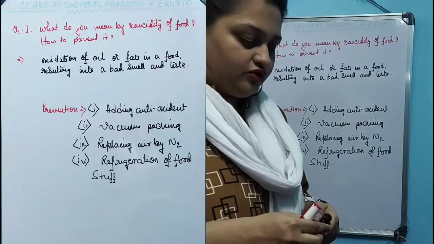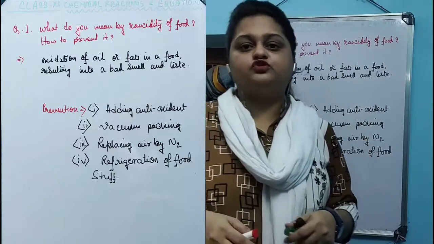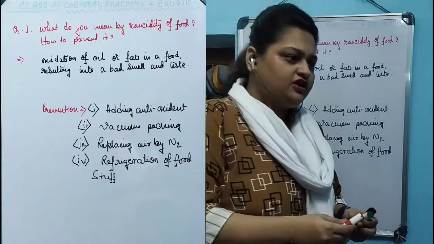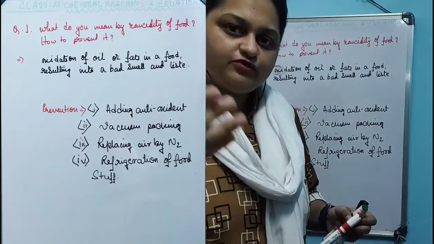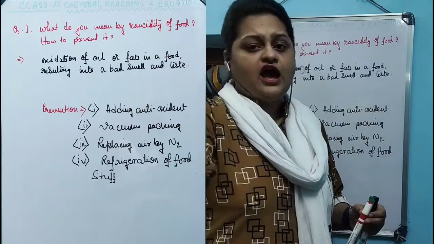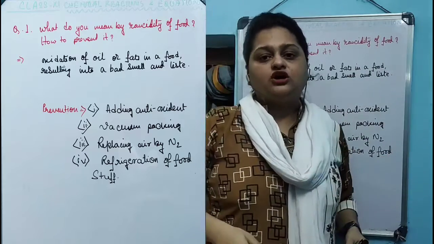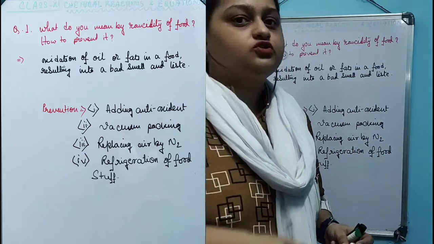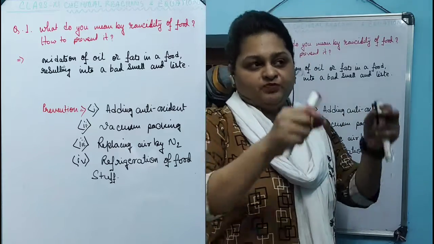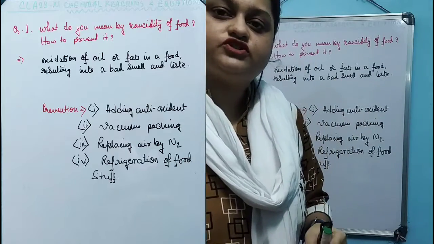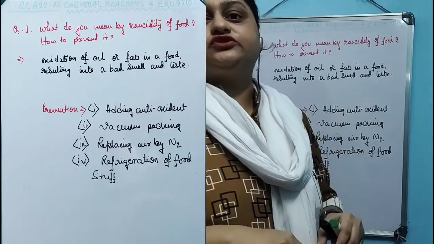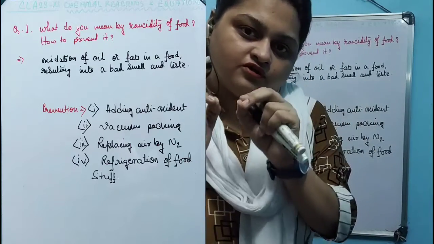The reason for oily or fatty foods to become very bad with time is that when they are left in the open, they undergo an oxidation reaction with the help of atmospheric oxygen, and the food starts to disintegrate. This disintegration due to oxidation, which the fatty or oily food undergoes with the help of oxygen in the air, is known as the rancidity of the food.